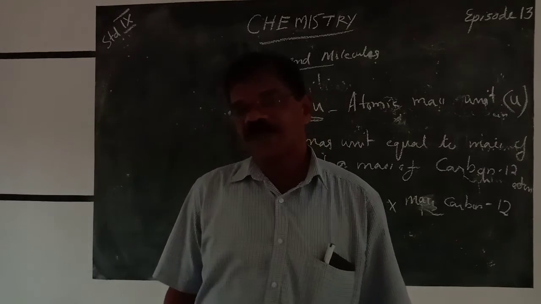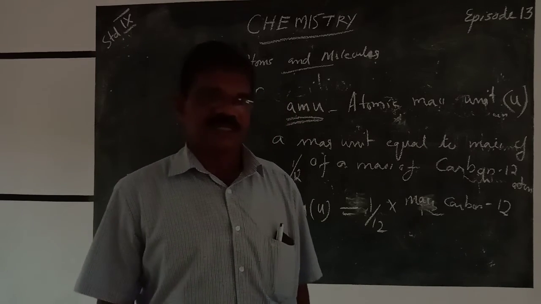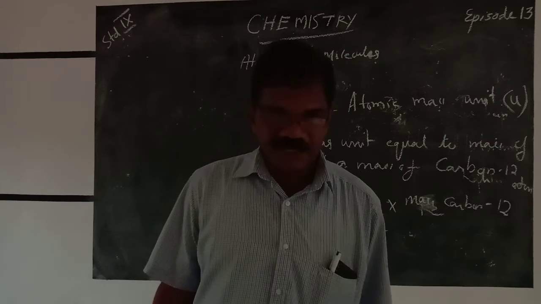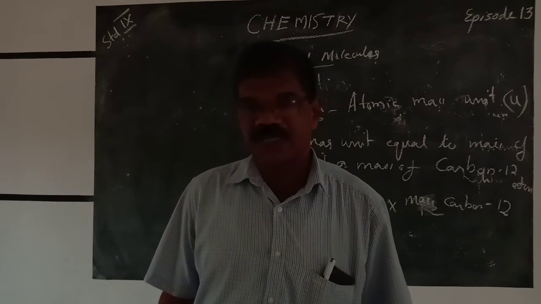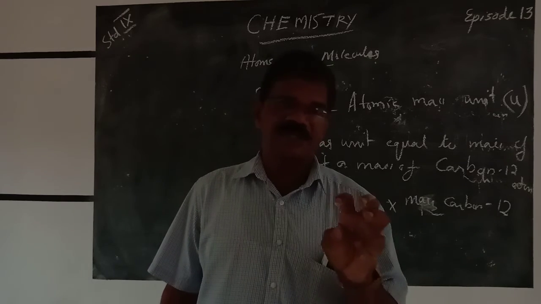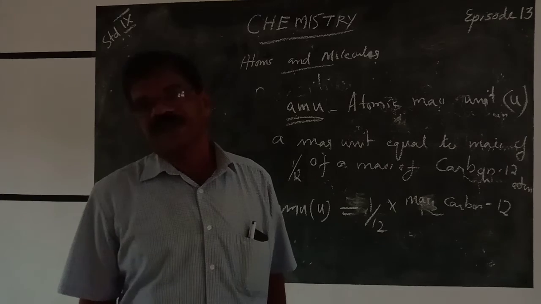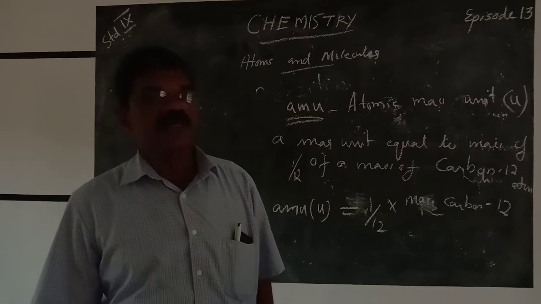We only have to learn how they are found, which is only a relative number, not the actual number, related to carbon-12 as the basis.